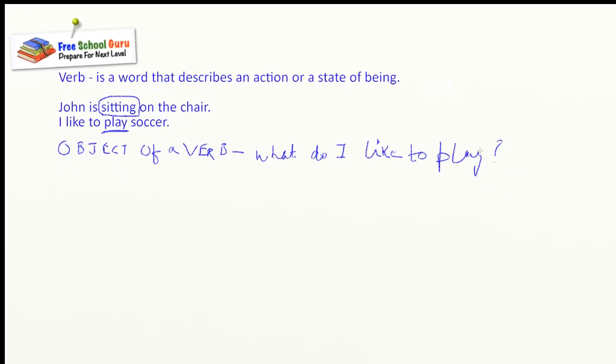Means what action do I like to do? And your answer would be soccer. Yes. So my answer is soccer. I like to play soccer. So soccer becomes your object of the verb play.